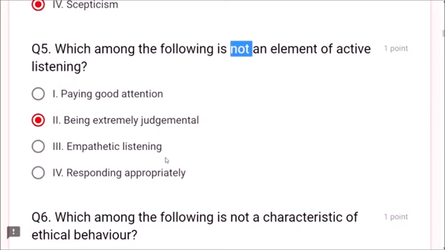Empathetic listening? Yes, it should be. Responding appropriately? Yes, it should be. But being extremely judgmental is not an element of active listening. This is the correct answer, number 2.